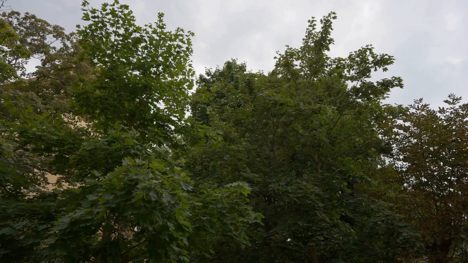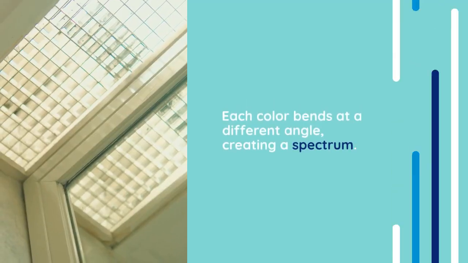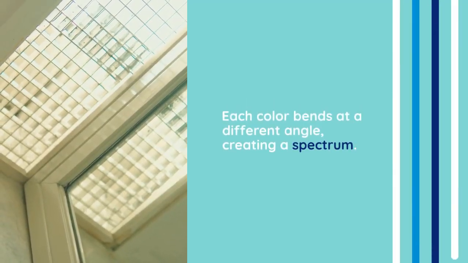Dispersion splits white light into its colors. This is visible through prisms and seen naturally in rainbows. Each color bends at a different angle, creating a spectrum.